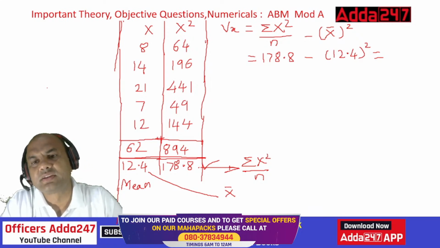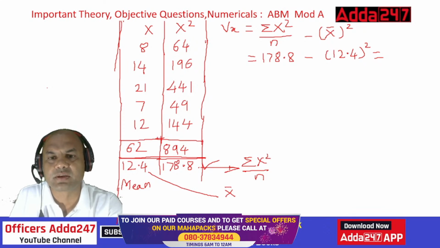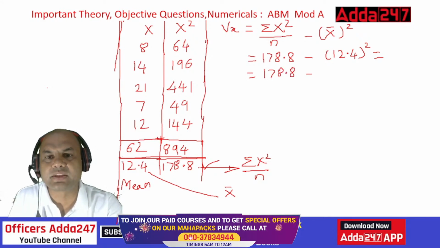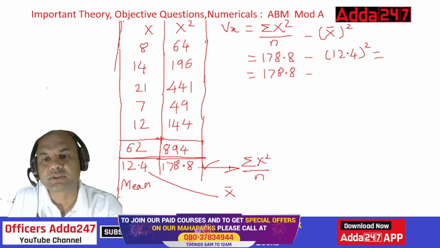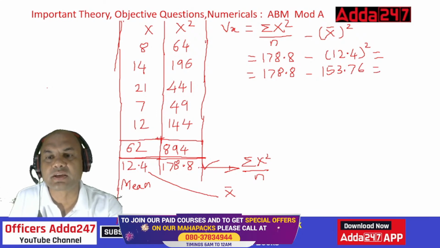Simple, isn't it? Just do the square of 12.4. Okay, I'll give you the answer also over here. We have some space over here. So 178.8 minus what is that? 12.4 square. So 12.4 square is 153.76. Okay. So what do we do now? Just subtract this. What are you getting? Yes, everyone. So I'm getting 25.04.